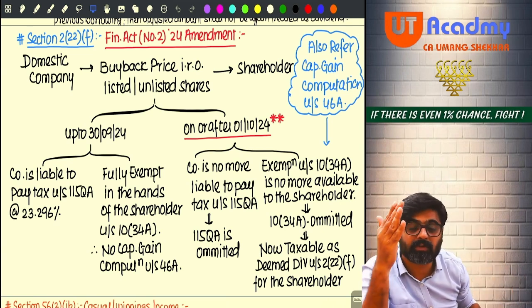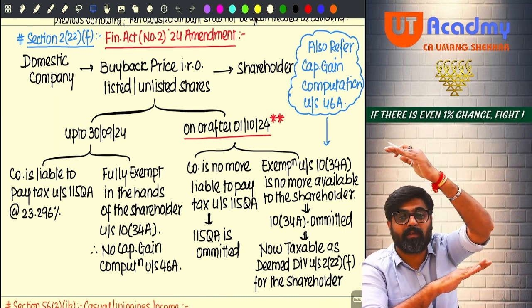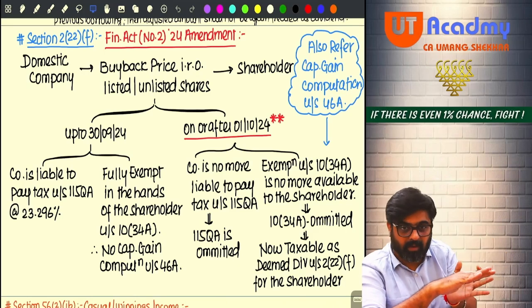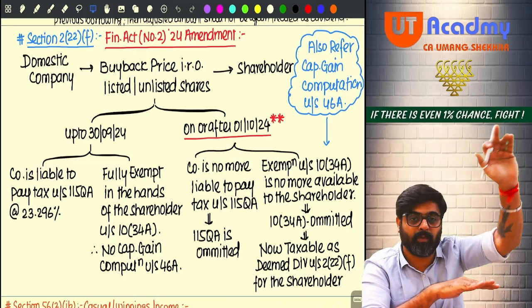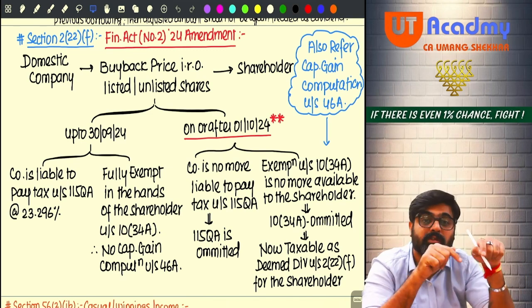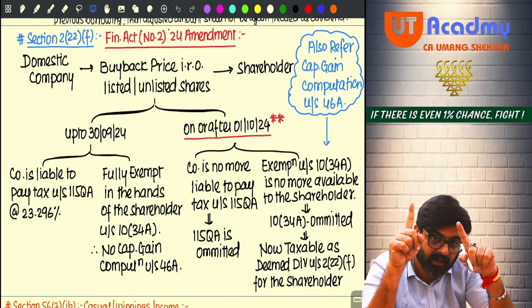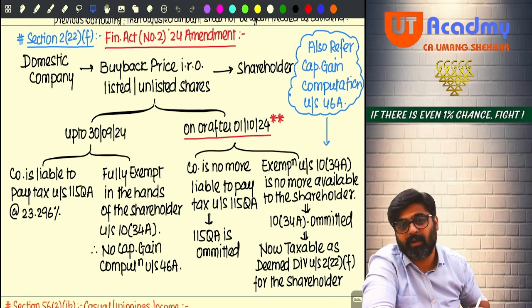So the government wants to charge only here. So there the full value of consideration will be ignored. This buyback price will be ignored as a full value of consideration. Take nil as full value of consideration, and minus the cost of acquisition there. Cost of acquisition of shares will reduce from there, not from here. Getting my point?